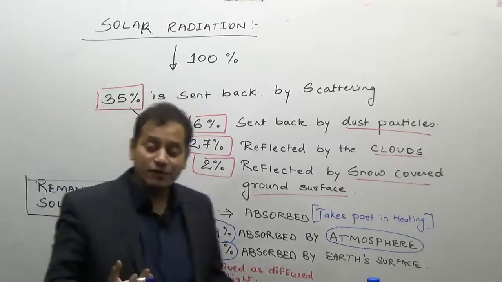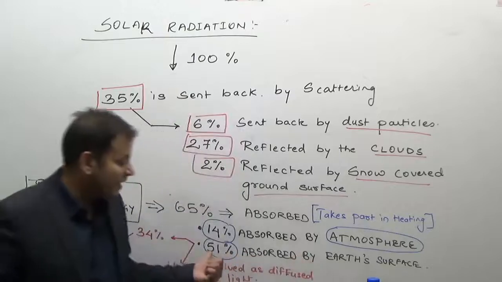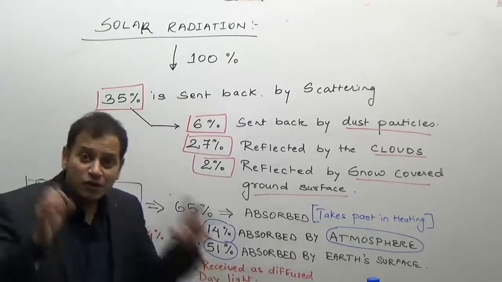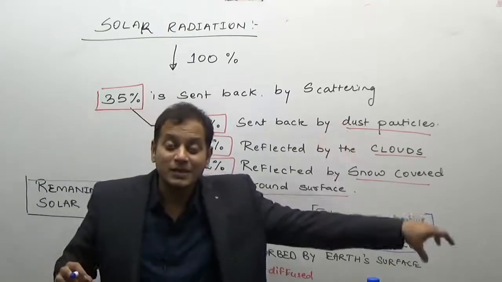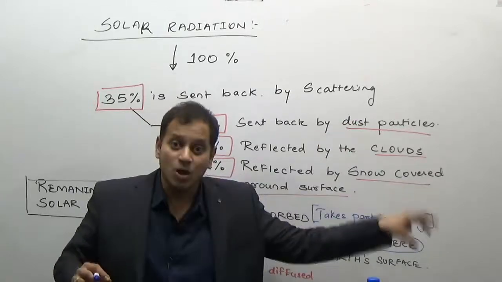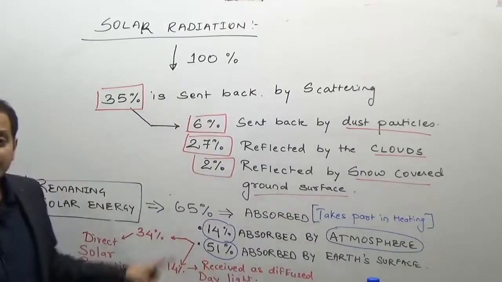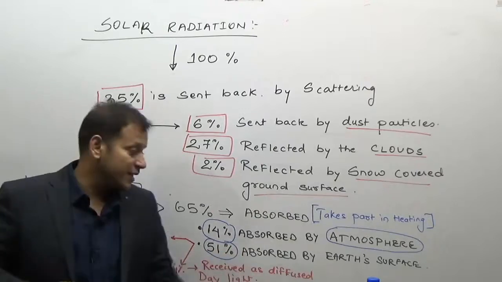So effective heating of the Earth's surface is only by the 51%. Out of this 51%, only 34% reaches as direct radiation, while the remaining 14% reaches as diffused daylight.